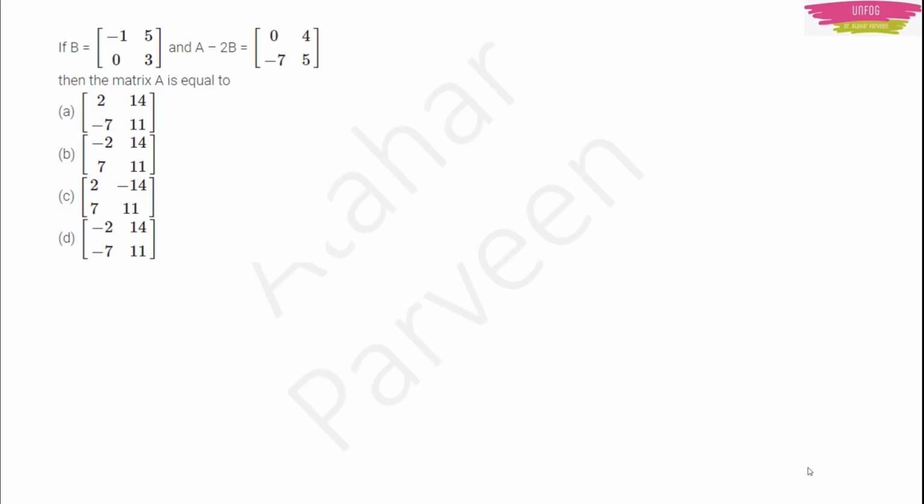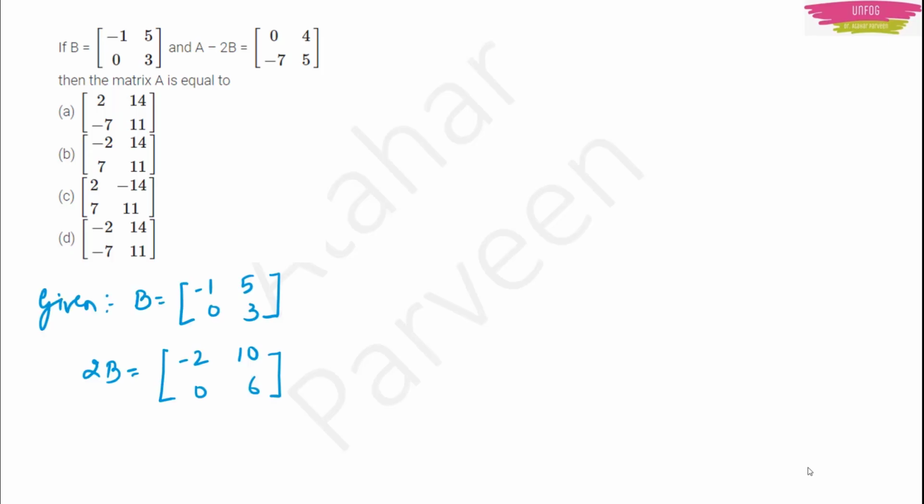Now this is another example. I am going stage by stage. Okay, those were easy problems which we did till now. This is a next level problem. Using these two matrices, they are asking us to find matrix A. See, right hand side you forget, just for instance. Just look at the left hand side, it is B and A minus 2B. How can you find A with these two things given as data?